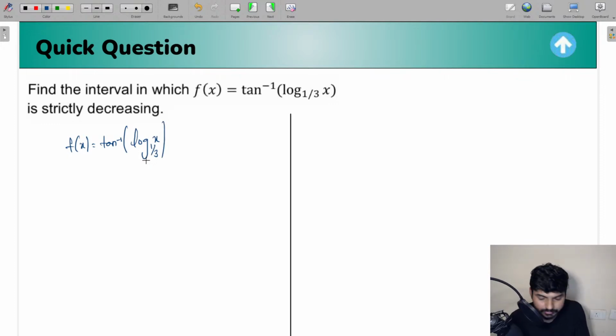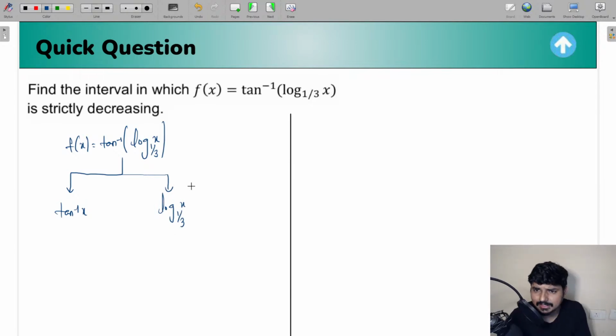This is a composite function. Agreed? I think everyone agrees with me that yeah, this is a composite function. This is going to be a combination of two functions. Well, one function is going to be tan inverse x and another function, I can say, is log x to the base 1 by 3.